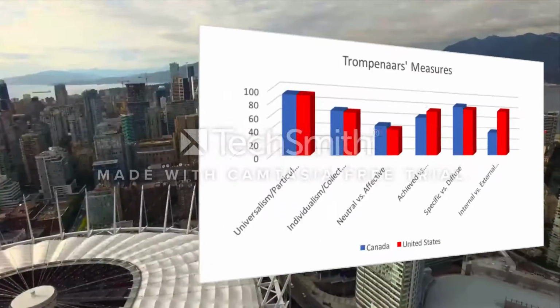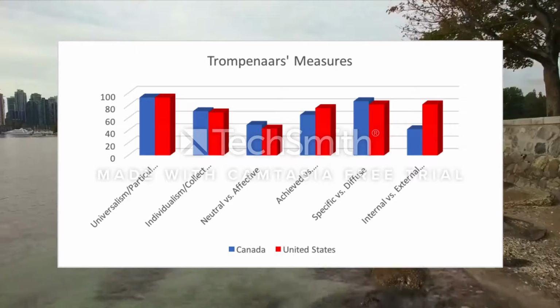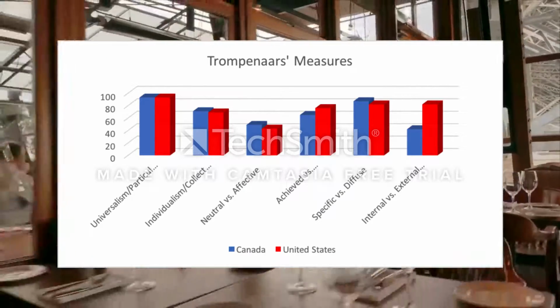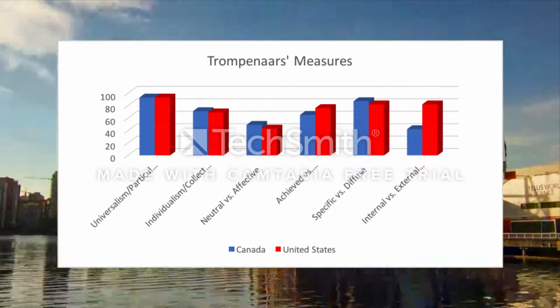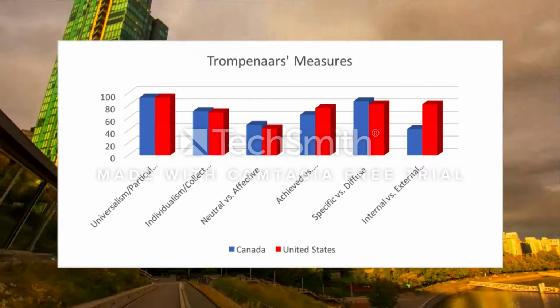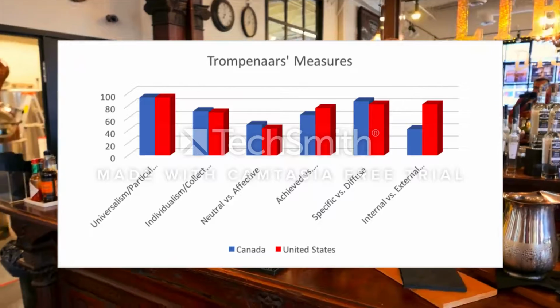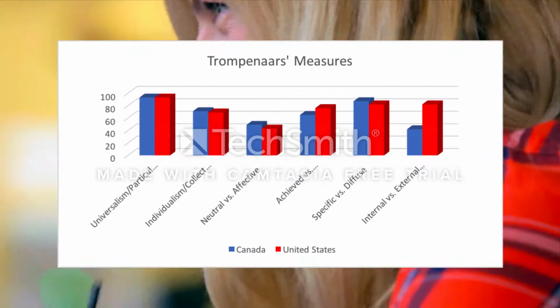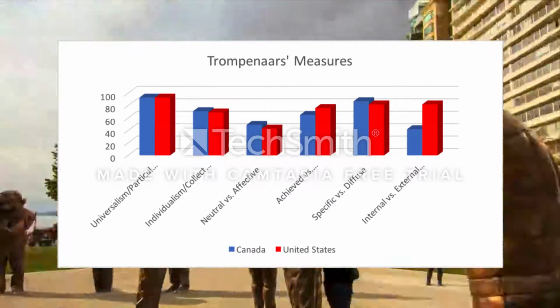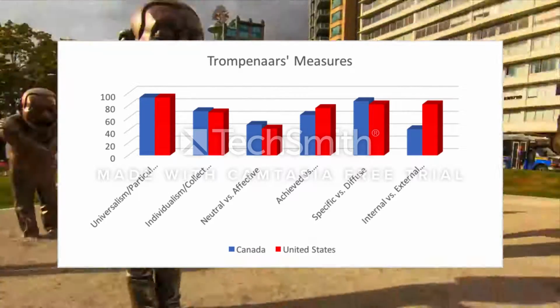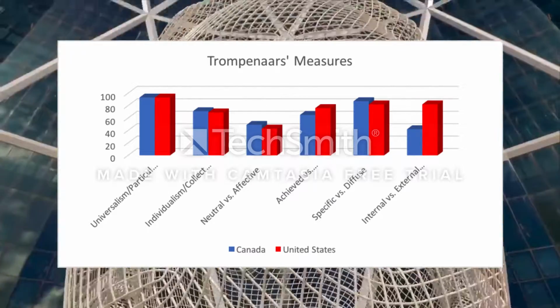Trompenaars' measures come from the Trompenaars and Hampden-Turner model. They developed the model after spending years researching the preferences and values of people in dozens of cultures around the world. They found that people from different cultures differ in very specific and even predictable ways. This is because each culture has its own way of thinking, its own values and beliefs, and different preferences placed on a variety of different factors.